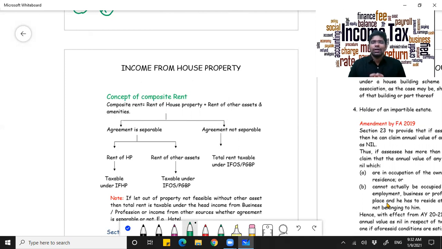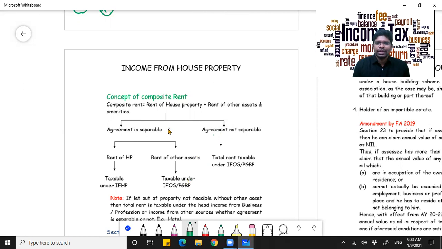If you don't have a separate agreement, and you are not able to identify it, what will you do? The entire amount being generated will be taxable either under income from other sources or profits and gains from business and profession. Assume you are able to separate the two, there are separate agreements for the two, then income from house property will be taxed under income from house property and the rest under other sources.